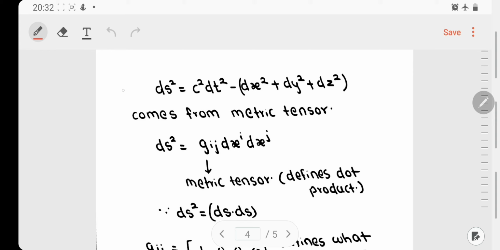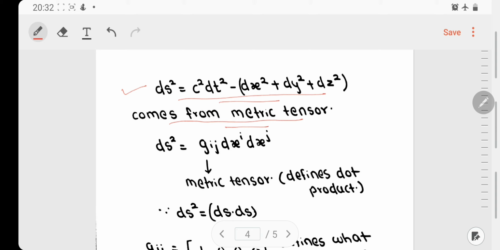Now let's discuss this invariant quantity in detail, which I call the space-time interval, and is defined as ds² = c²dt² - dx² - dy² - dz². This invariant quantity comes from something that we call the metric tensor. Don't worry if you don't know what a tensor is. I'll take a few lectures on tensors further.